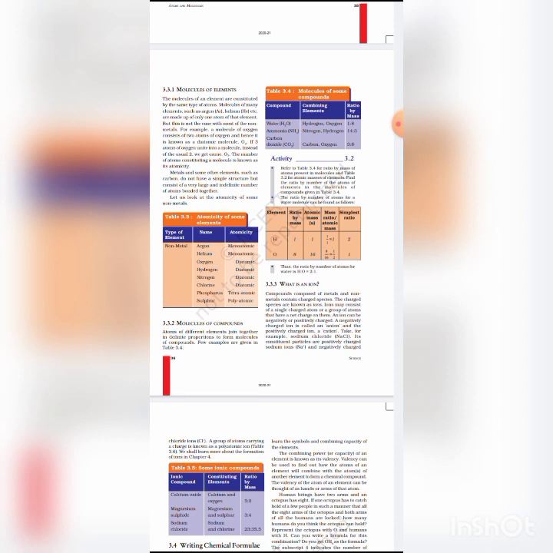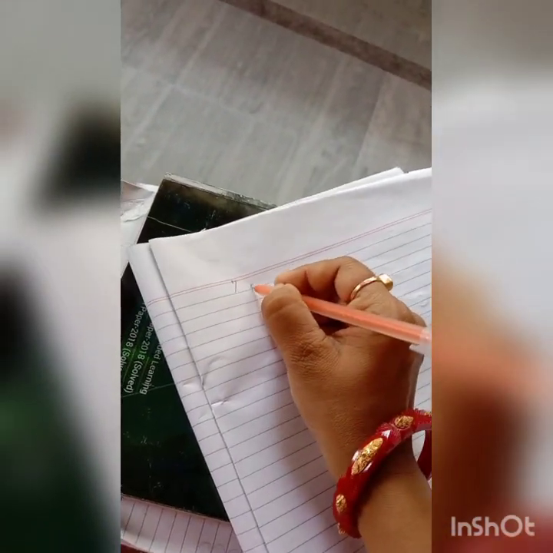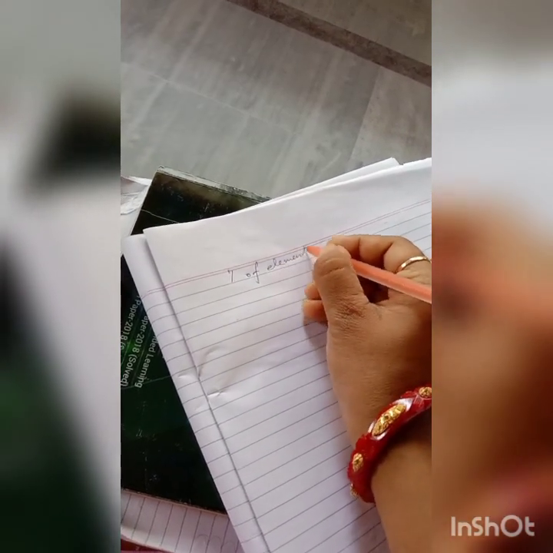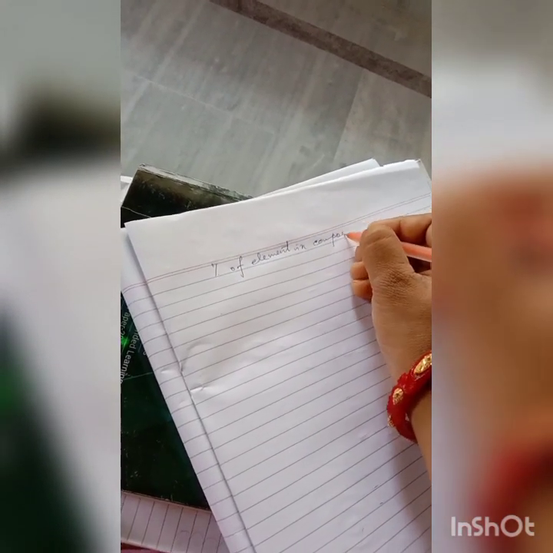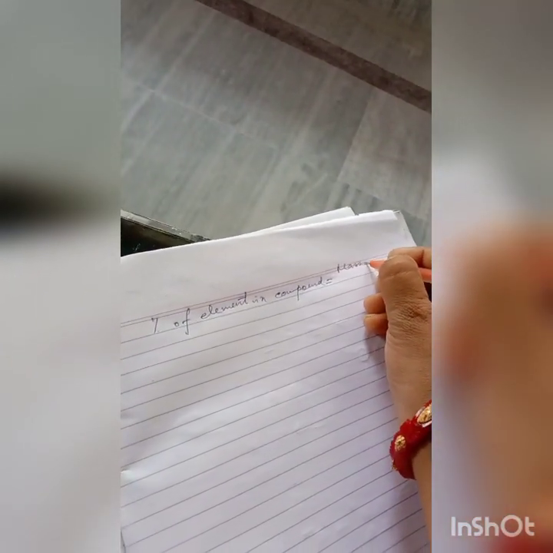Now student, we discuss percentage composition. Percentage of element in the compound is equal to mass of the element divided by molecular mass into 100.